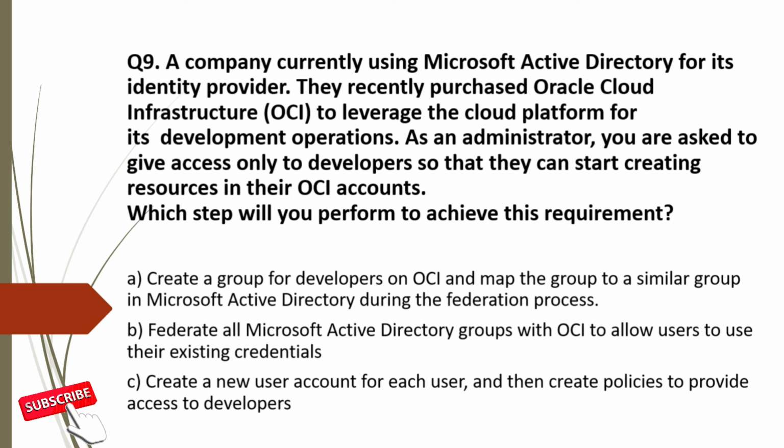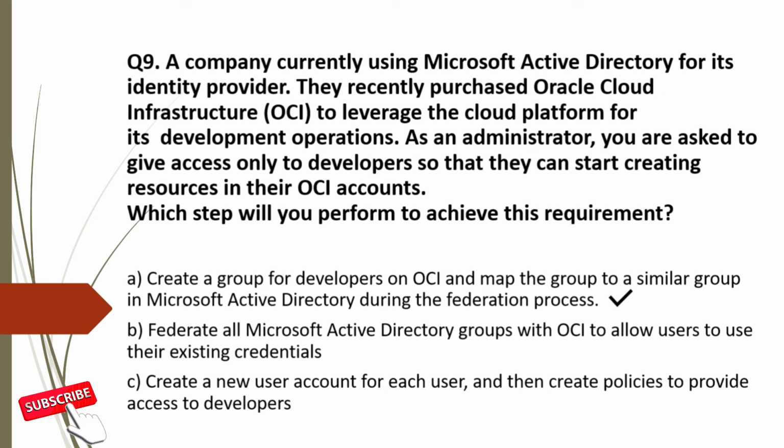Now analyze the options. When working with your identity provider, your administrator defines groups and assigns each user to one or more groups according to the type of access the user needs. Oracle Cloud Infrastructure also uses the same concept of groups in conjunction with IAM policies to define the types of access a user has. As part of setting up the relationship with the identity provider, your administrator can map each identity provider group to a similarly defined IAM group so that your company can reuse the identity provider group definition when authorizing user access to Oracle Cloud Infrastructure. So option A is correct.